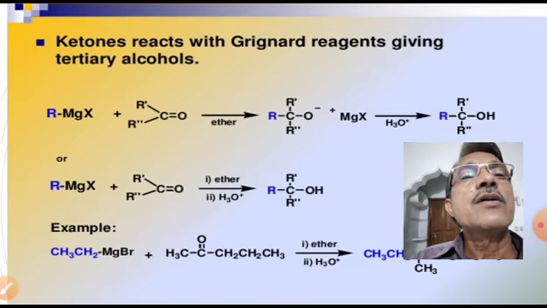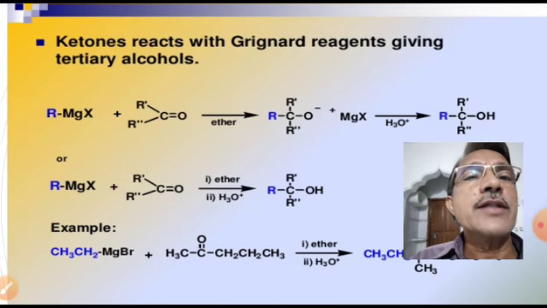Now, a tertiary alcohol can be obtained using Grignard reagent on treating with a ketone. So, ketones react with Grignard reagent giving tertiary alcohol. Equation is given and example is also given.